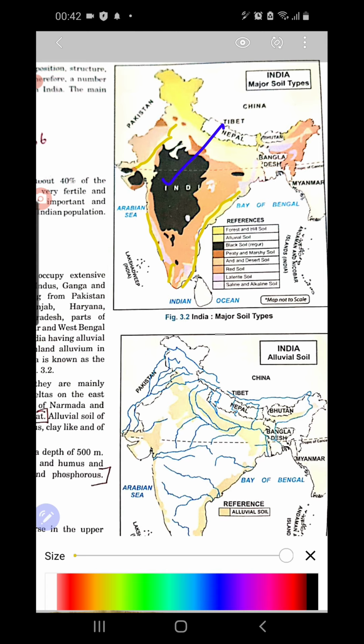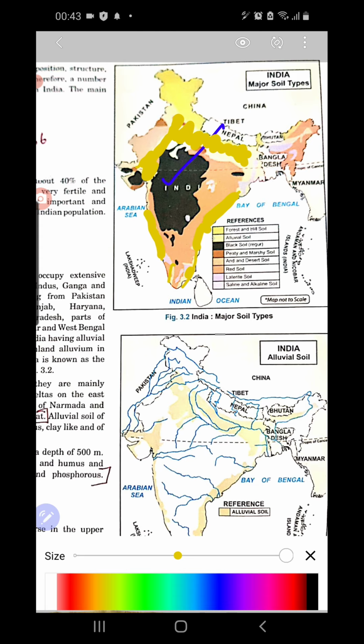These are all the regions where alluvial soil is found. You can see that very light yellowish color, that is alluvial soil. When you are asked in the examination to mark the soil in the map, you have to mark not only one place. Wherever alluvial soil is found, you have to shade it with the same color.